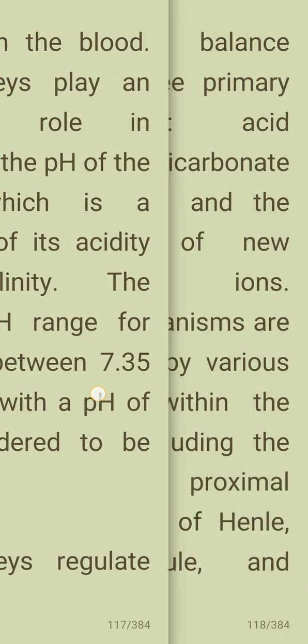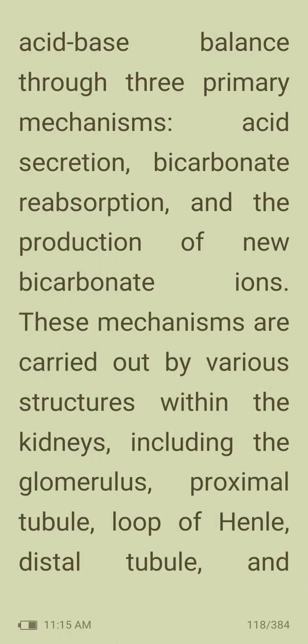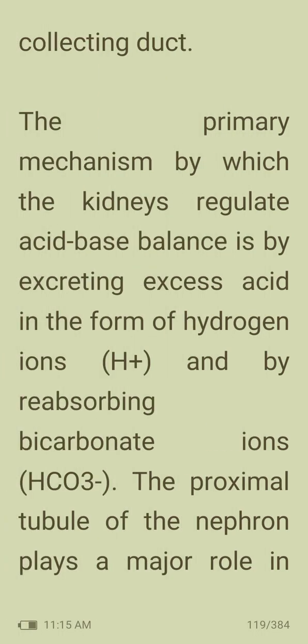The kidneys regulate acid-base balance through three primary mechanisms: acid secretion, bicarbonate reabsorption, and the production of new bicarbonate ions. These mechanisms are carried out by various structures within the kidneys, including the glomerulus, proximal tubule, loop of Henle, distal tubule, and collecting duct. The primary mechanism by which the kidneys regulate acid-base balance is by excreting excess acid in the form of hydrogen ions and by reabsorbing bicarbonate ions, or HCO3-.